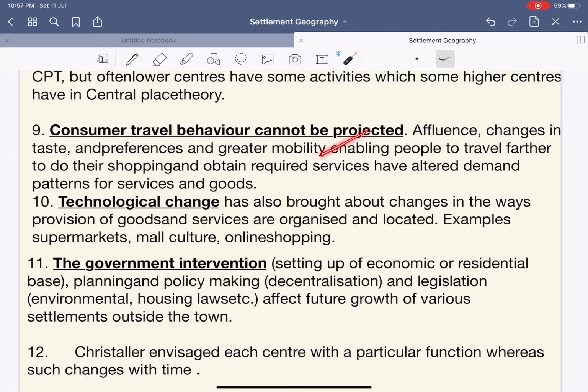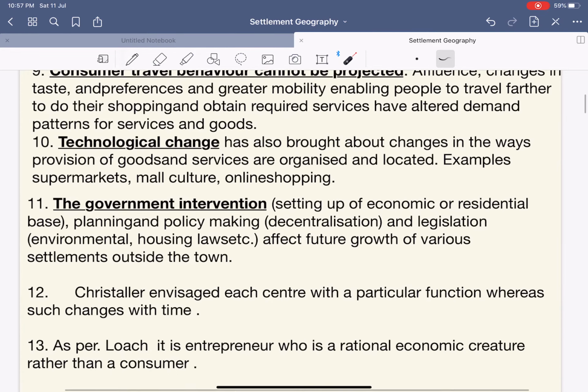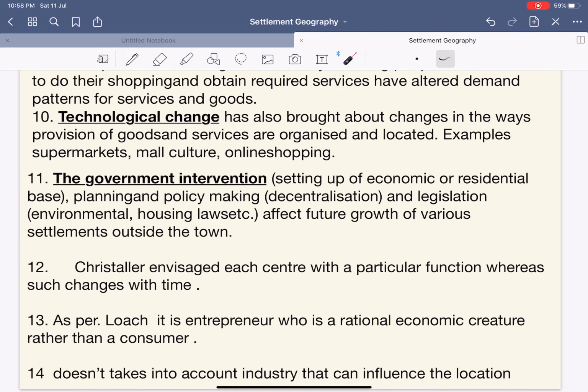So you cannot say that the consumer will travel less distance or the consumer will travel more distance. 10. Technological change has brought about change in the ways goods and services are organized and located. The examples are supermarkets, mall culture, online shopping. Today, if I want something from Mumbai, I can order it from Mumbai very easily. Amazon, Flipkart, etc. Services that are not available in Bhubaneswar can be availed from Mumbai without traveling.